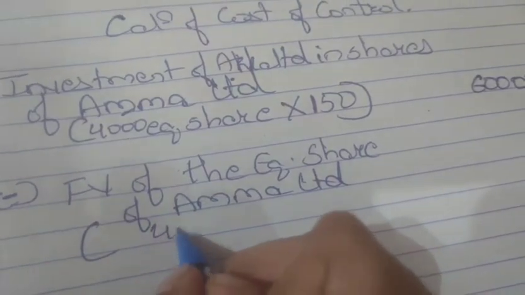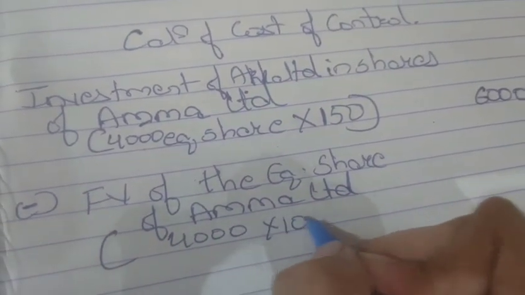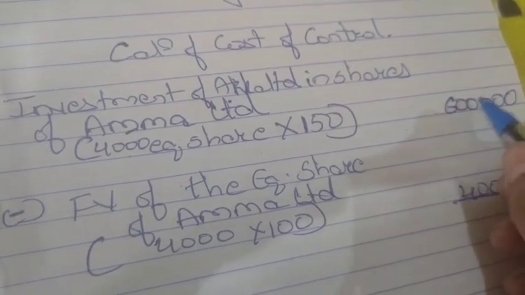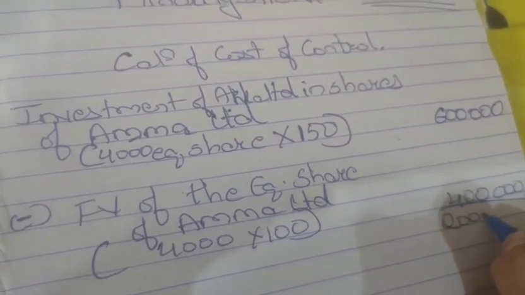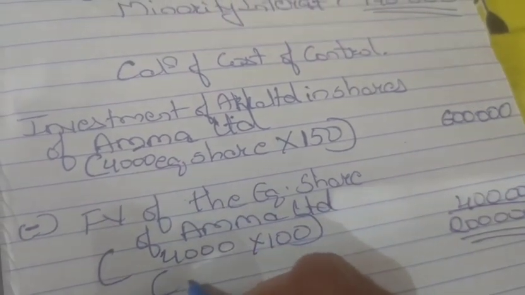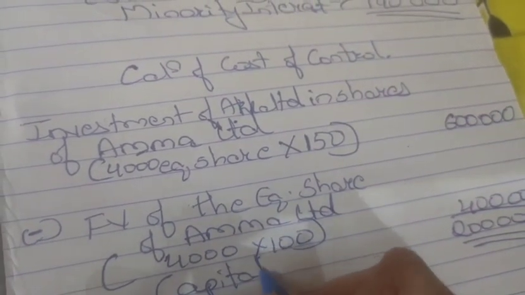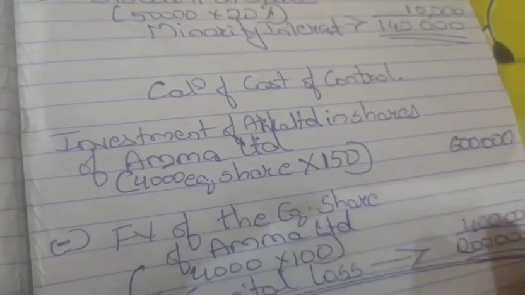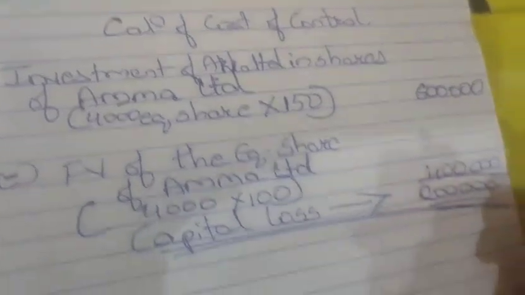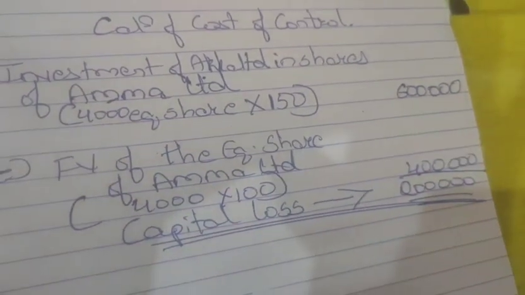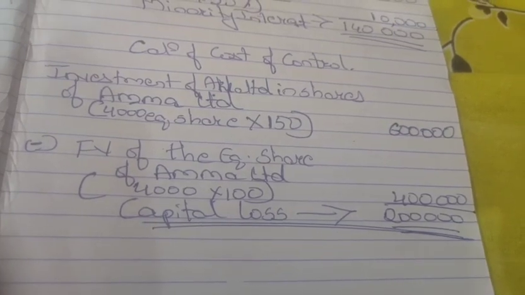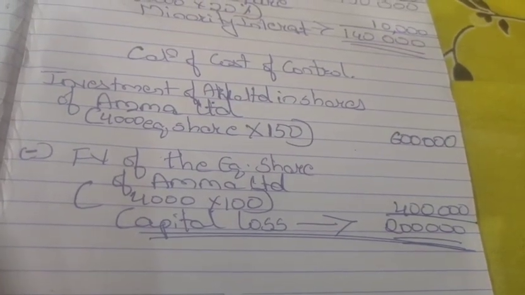Rupees 100 each. So here it will be 4,000 into 100, which is nothing but your 4 lakh. So 6 lakh minus 4 lakh, 2 lakh will be your capital loss or the cost of control. This capital loss of 2 lakhs will be deducted from the goodwill in the calculation.